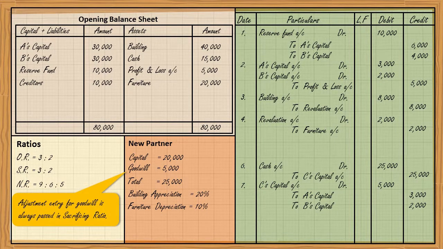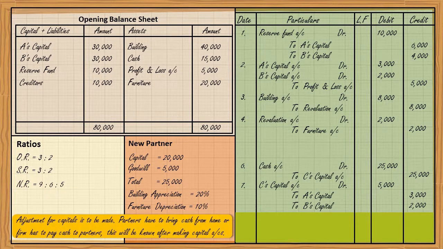Now we have to make the adjustment for the capitals. Maybe the partners have to bring cash from home, or maybe the firm is going to pay cash to the partners. We don't know. We'll come to know when we prepare the capital account. So leave the space for two journal entries.